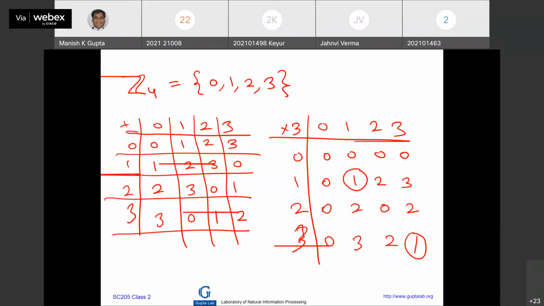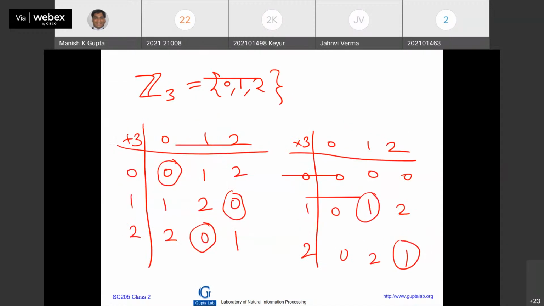But before moving further, I just want to take you to Z3, integer modulo 3. By the way, this Z word is used in America, right? So if you are from the Western part, American, you can use Z. Otherwise, in the Indian part, you can use Z, right? Z3 or whatever. So now, in this field, what is the value of 1 by 2? 1 by 2 is 0.5, right?